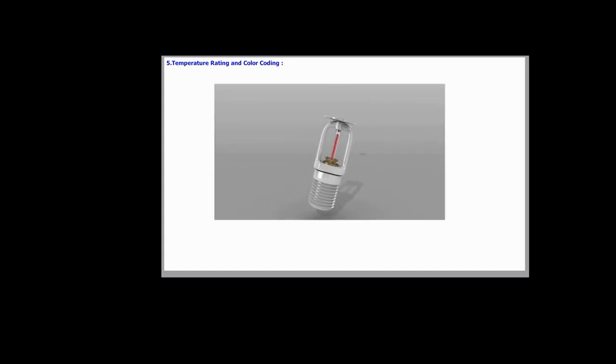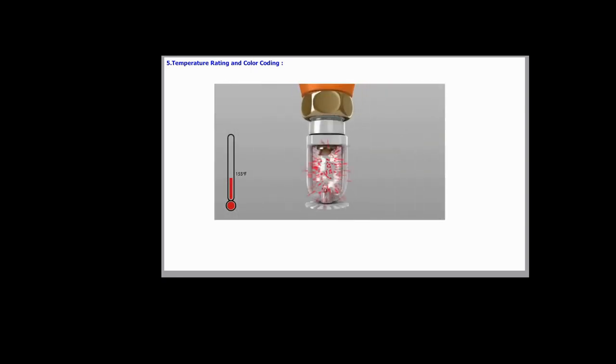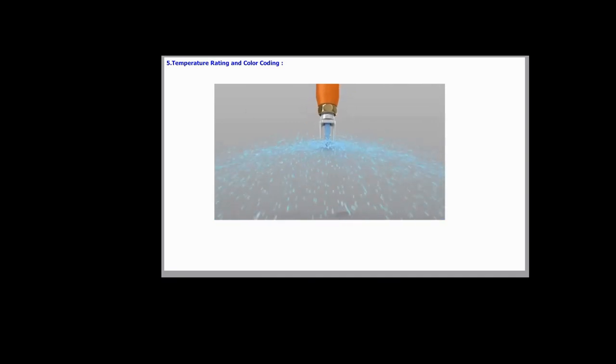Sprinkler systems are equipped with temperature-sensitive bulbs that break when exposed to heat, allowing water to flow and suppress a fire. The temperature rating of a sprinkler is critical, as it indicates the heat level required to activate the sprinkler.